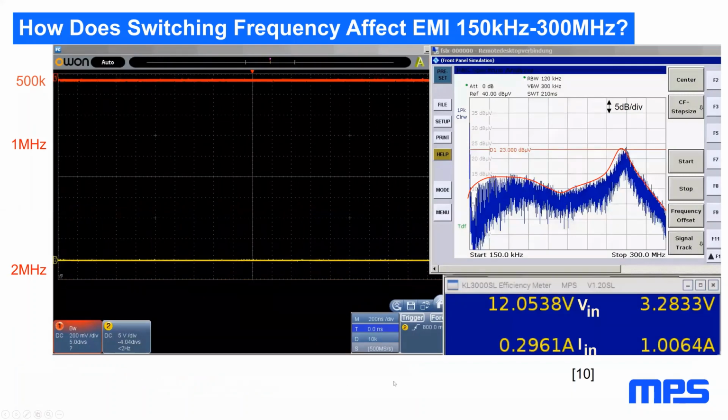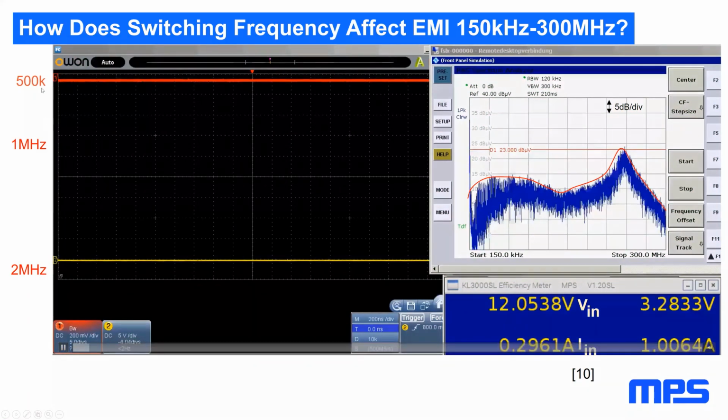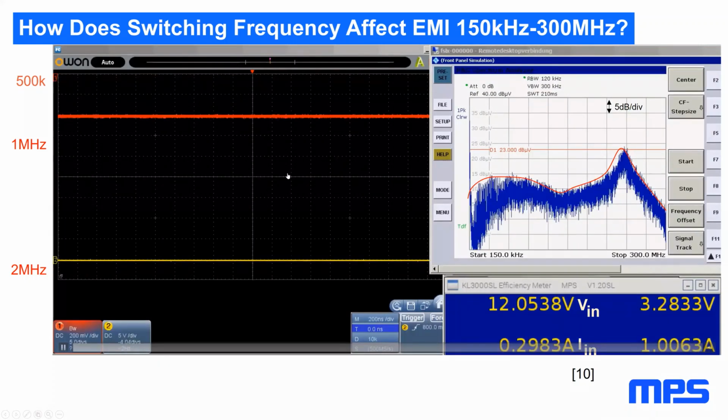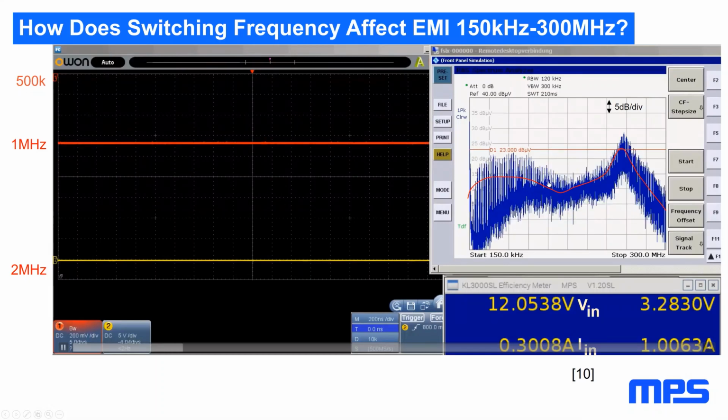Okay, what happens if we look in a broader frequency range? If you look up to 300 megahertz, here I use the EMI resolution bandwidth of 120 kilohertz, which is in effect for frequencies above 30 megahertz. To get a real picture, we start at 500 kilohertz. The red line shows you the frequency, and if you go up to a megahertz, you see that wide band we got 6 dB more.